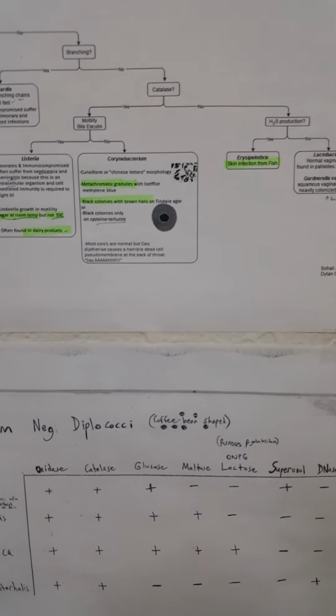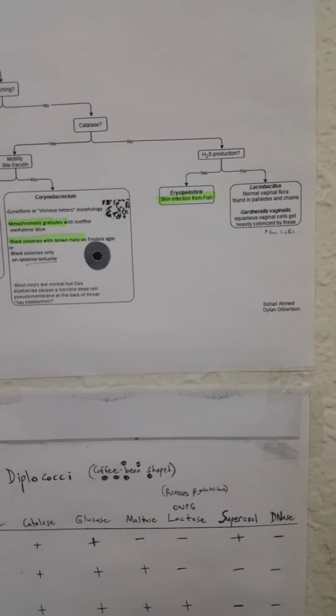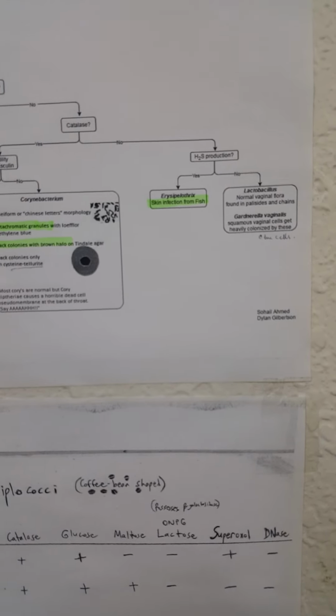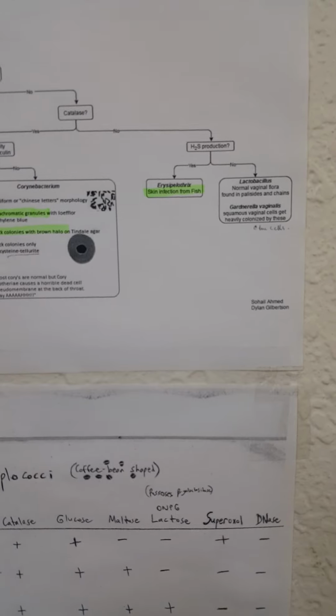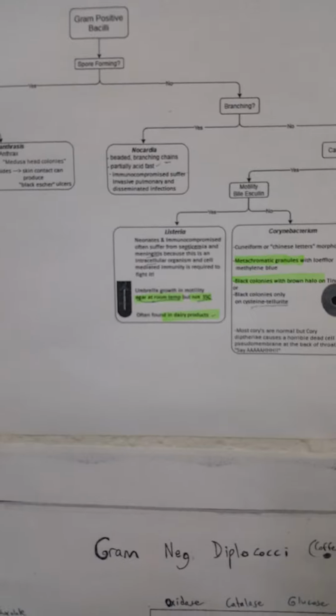If the catalase is negative for gram-positive bacilli, then we go for H2S production. If it is positive, then it is Erysipelothrix, which you can see in the agar motility tube opposite to Listeria monocytogenes.